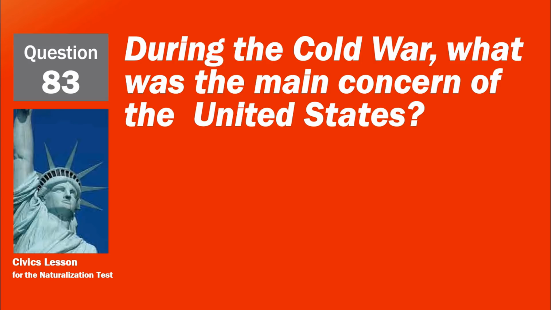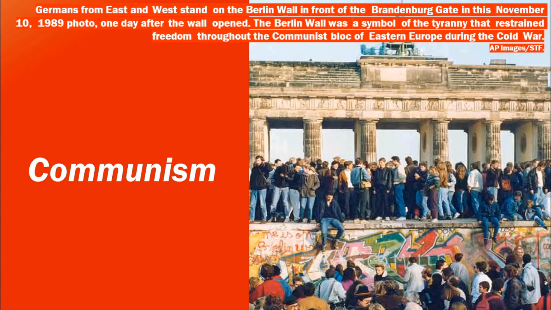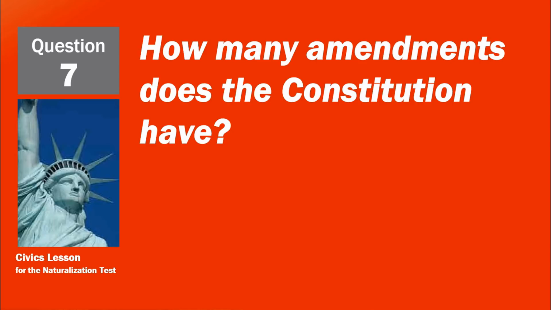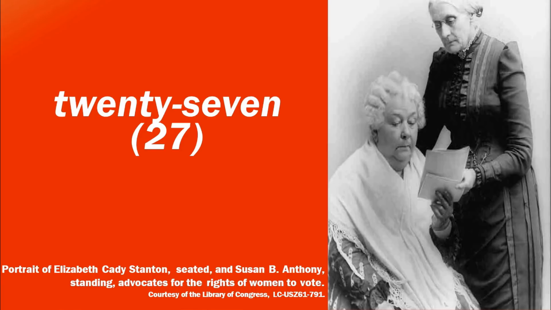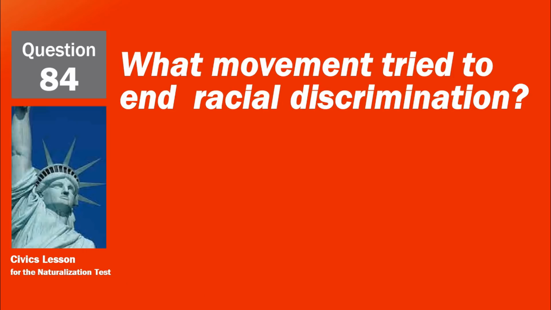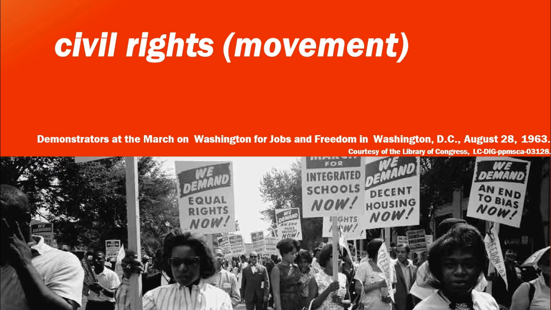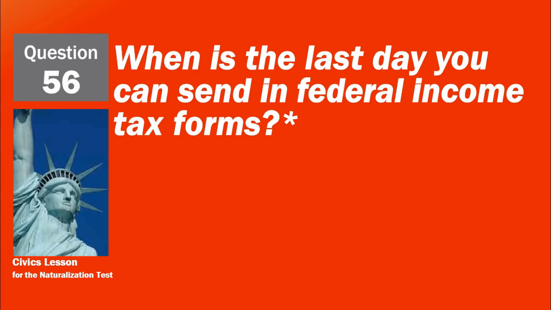During the Cold War, what was the main concern of the United States? Communism. How many amendments does the Constitution have? 27. What movement tried to end racial discrimination? Civil Rights Movement.